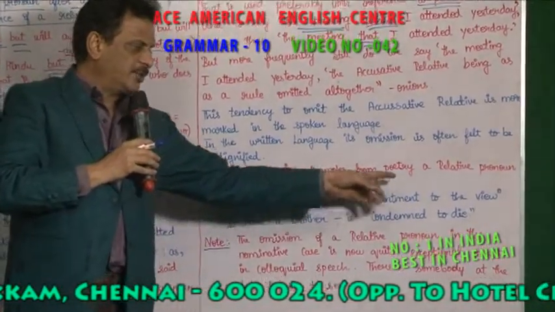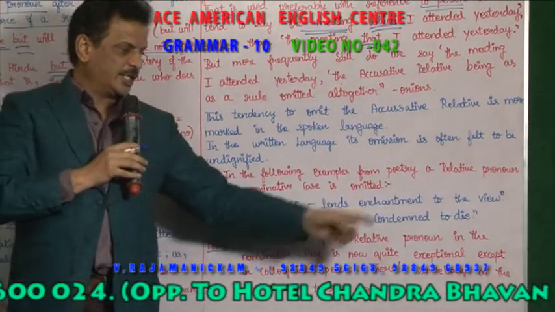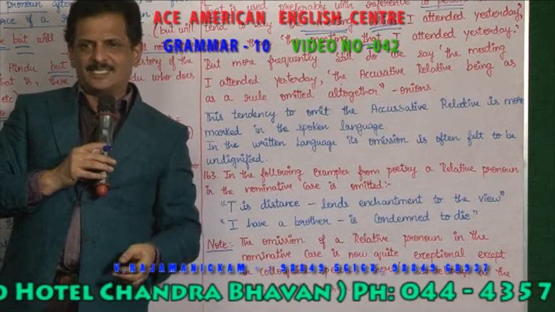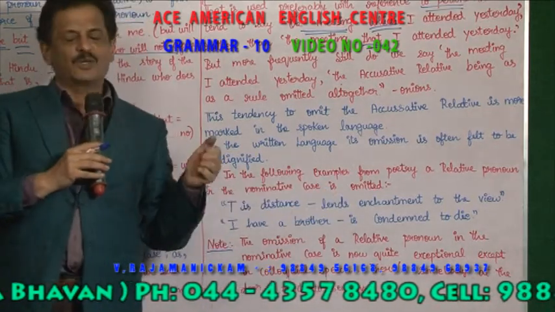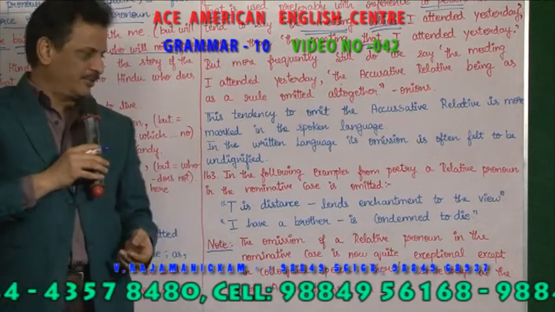lends enchantment to the view. 'Tis distance lends enchantment to the view. What do you mean by that? The more something is distant, like Kashmir, it's very far. So it brings happiness to you to go to Kashmir. If you are in Kashmir, you don't enjoy the beauty of Kashmir.